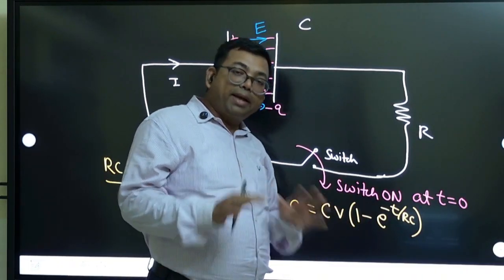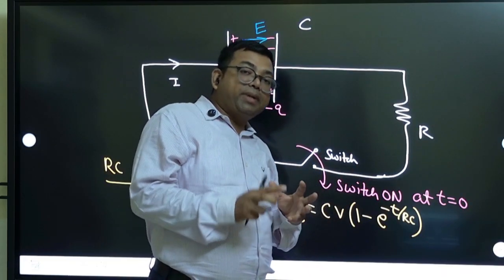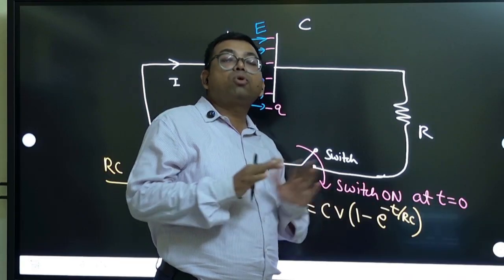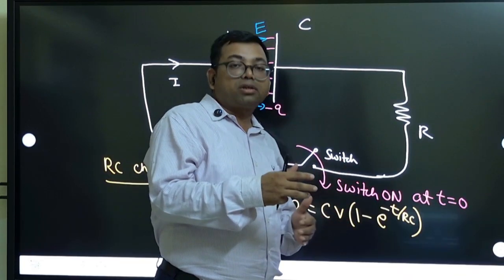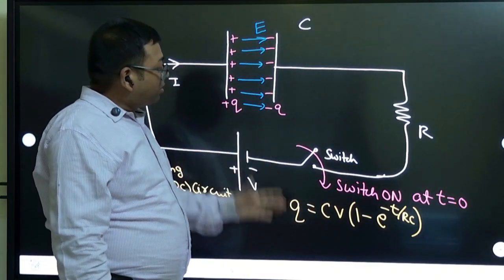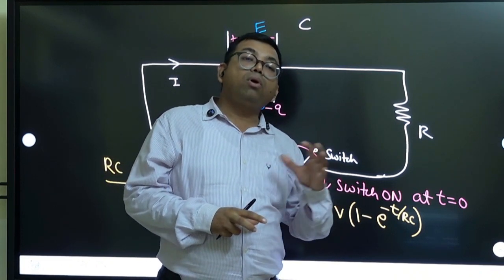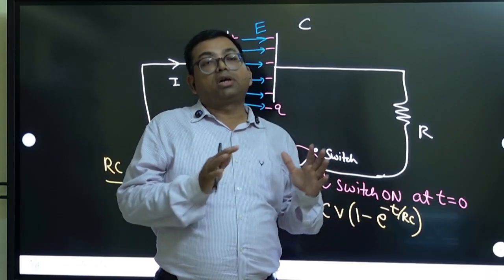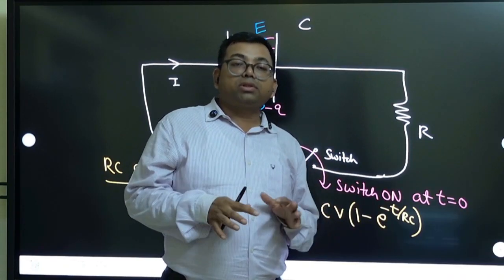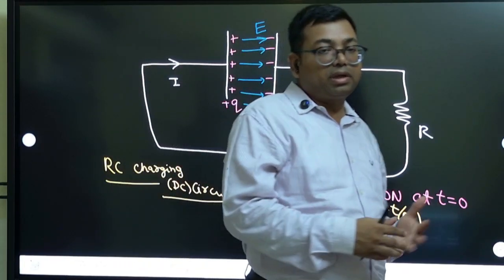So there will be a maximum charge developed. After that, it is fully charged. Once the capacitor is fully charged, the charge will become constant. There is no further charge development, right? Once the charge becomes constant, that is called steady state. Steady state means after a long time, it is fully charged. After that, the charge will not change. Then the electric field will be constant. But we are talking about some time before that, right?